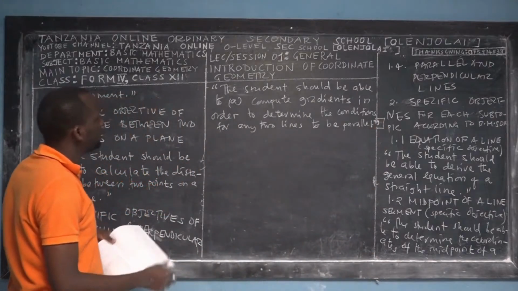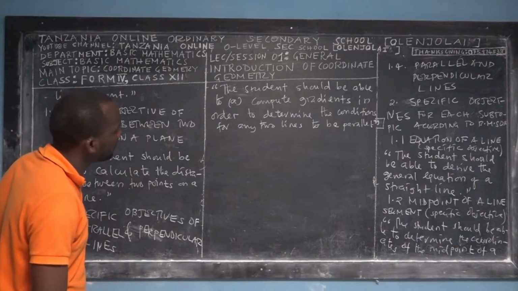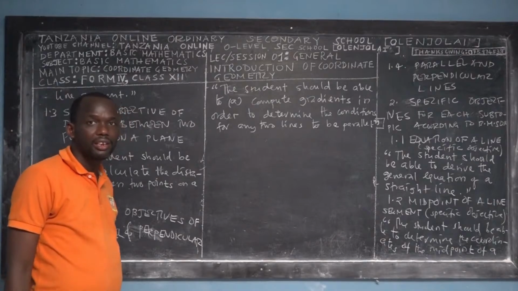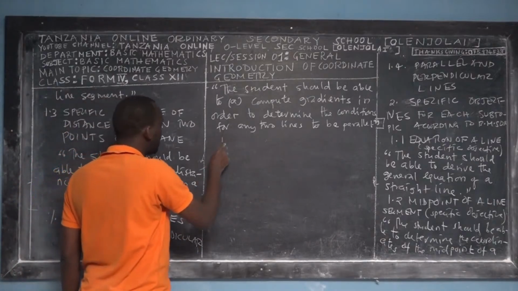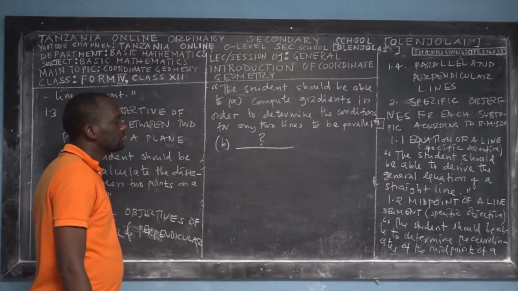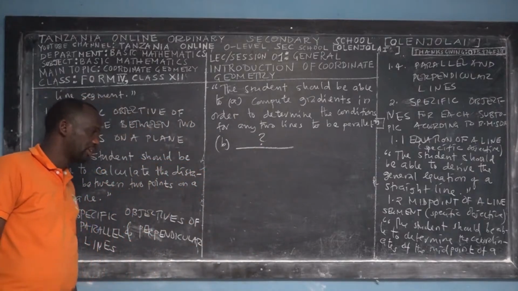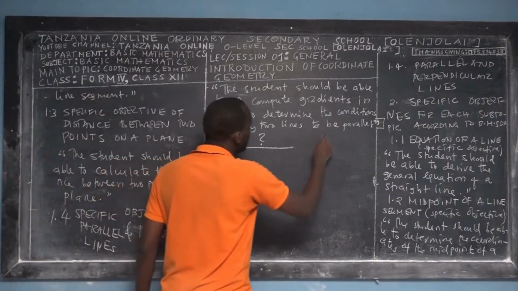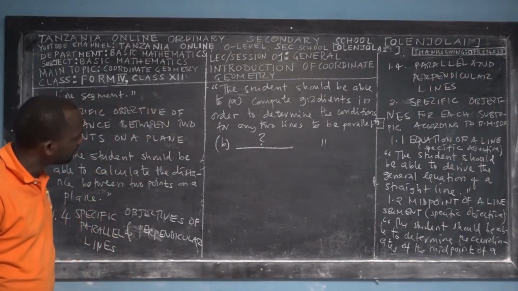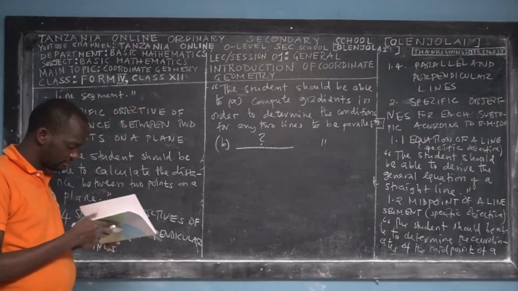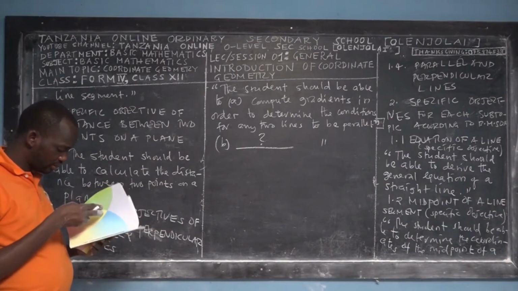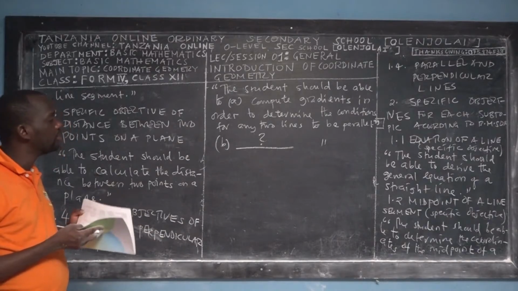The student should be able to A, compute gradients in order to determine the conditions for any two lines to be parallel, and then B, this I will leave blank for students to fill. So you have to take the syllabus book, open the pages that I've mentioned, 137, 138, 139, and 140.